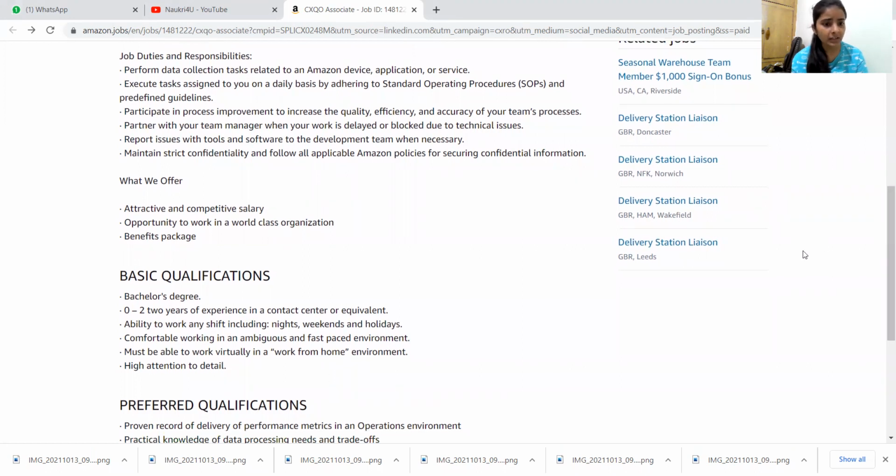Okay. Comfortable working in an ambiguous and fast-paced environment, must be able to work virtually in a work from home environment, and high attention to detail.